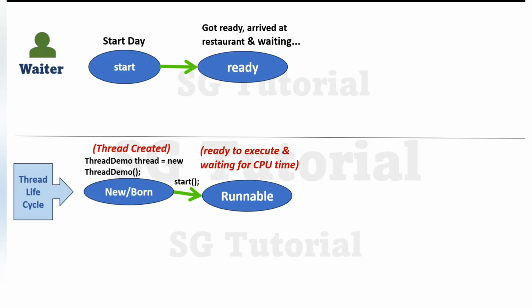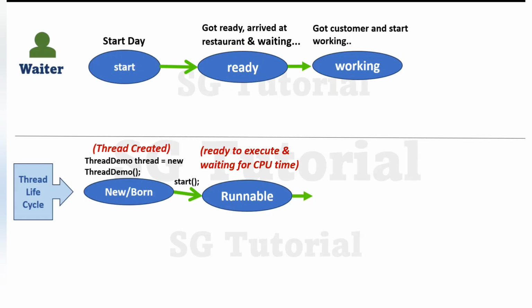So simply keep in mind, in runnable state, thread is ready to execute the code and waiting for the CPU time to start execution. Same as waiter. Waiter is also ready to provide service to the customers but waiting for the customer. After that, waiter got customer, then immediately waiter starts providing service to the customer. It means waiter starts working. That is, waiter now is in working state.